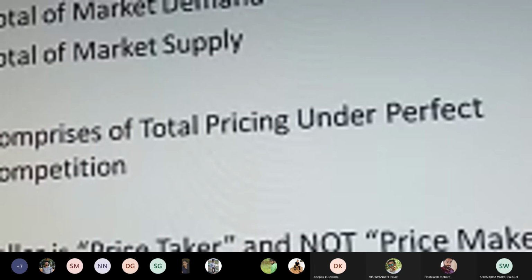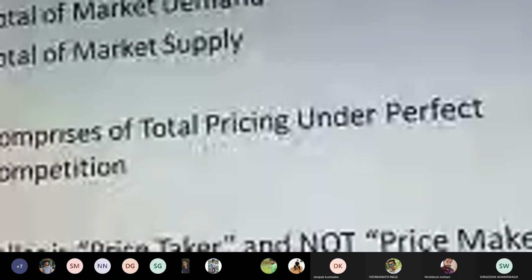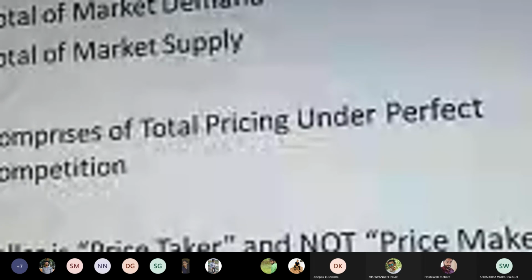So we have to understand that depending on the product category and product type, we must determine whether there is perfect competition or imperfect competition, and accordingly calculate the total market demand or total market supply of those commodities or products. Now, comprising of total pricing under perfect competition, there are various considerations with respect to how the price has to be calculated or ruled out in a particular market.